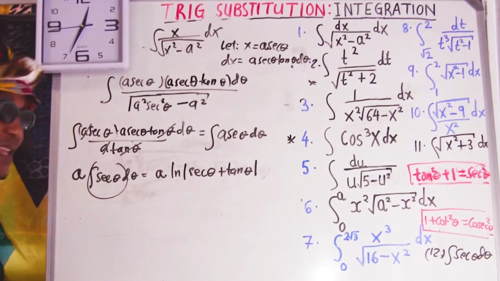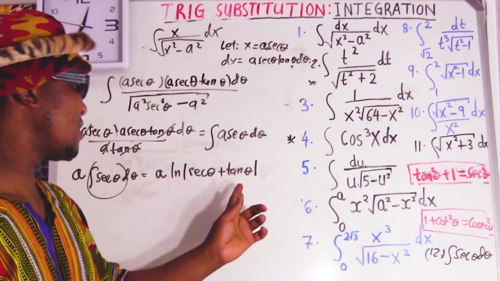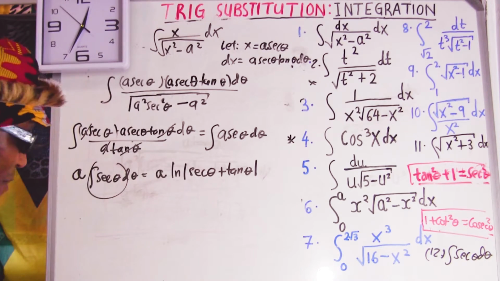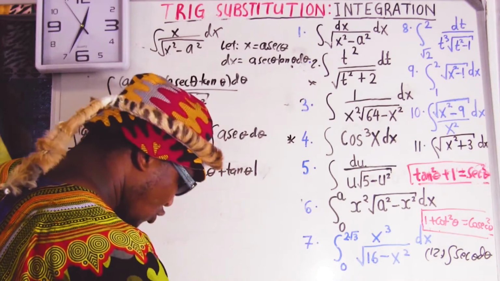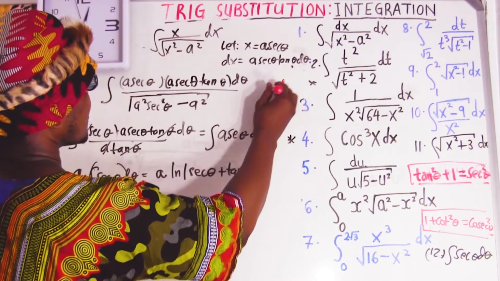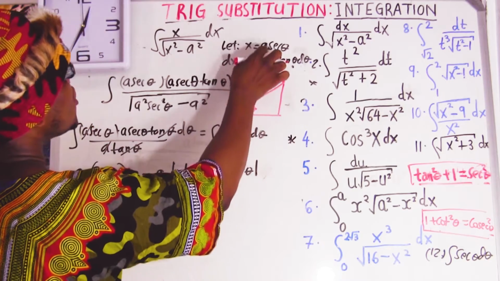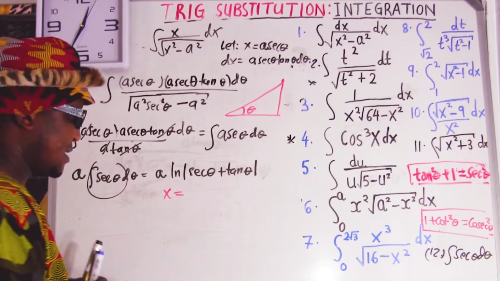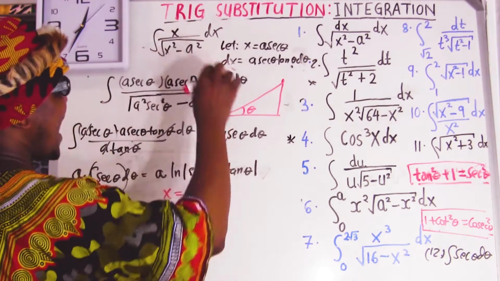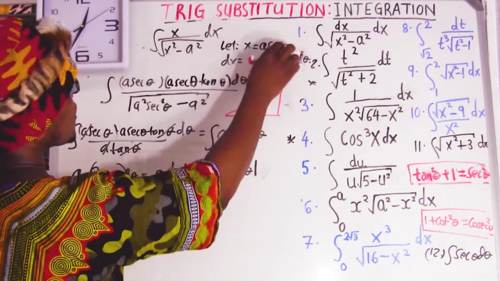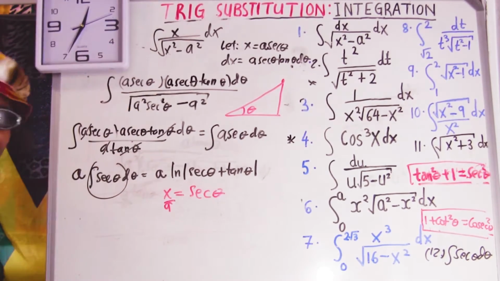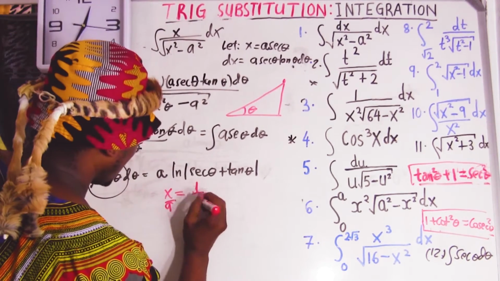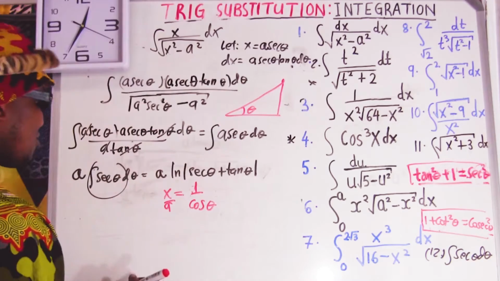But now we're not done yet, because in the question they did not give us in terms of theta, they gave it in terms of x. So how are we going to replace this theta with x? Let me assume a little triangle here. Let's draw a small triangle, where this is theta. Let's use what they have given to us: from the trig substitution, x divided by a equal to sec theta. But what is sec? Sec is 1 over cos. So I can replace the sec by 1 over cos. Let me flip everything, it's acceptable.